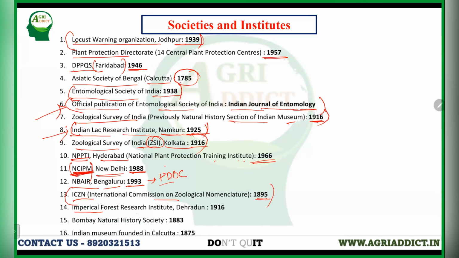The Imperial Forest Research Institute was established in Dehradun in 1906, and the Bombay Natural History Society was established in 1883. This year is important. This can be asked. And the Indian Museum was founded in Kolkata in 1875, and that is the largest museum in India.